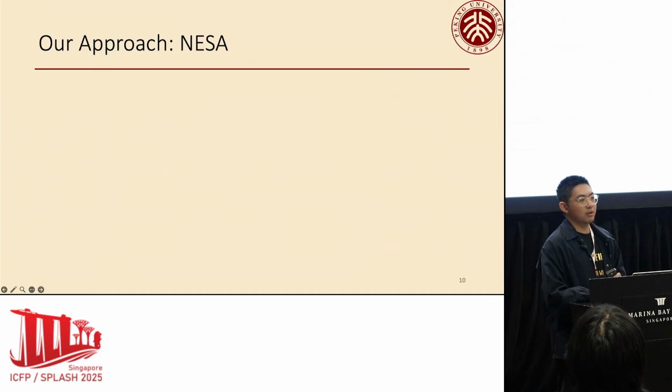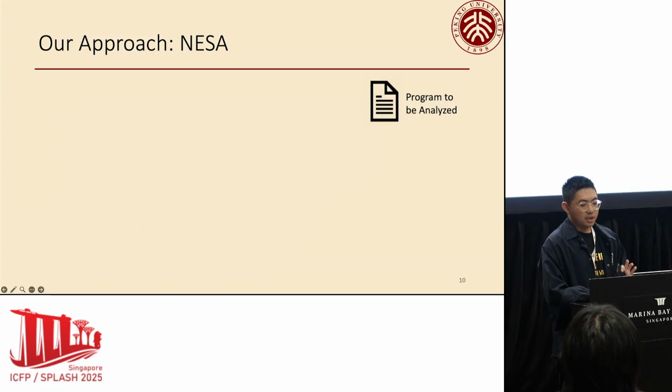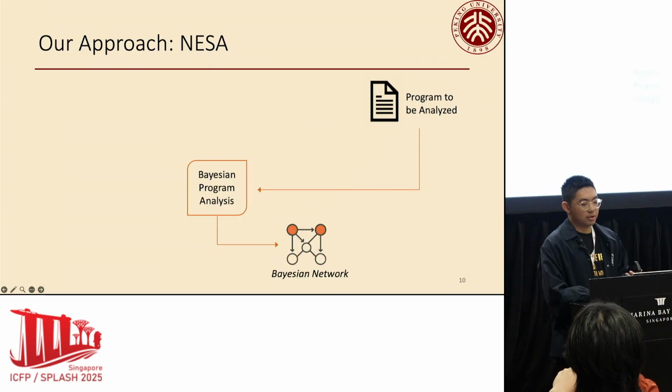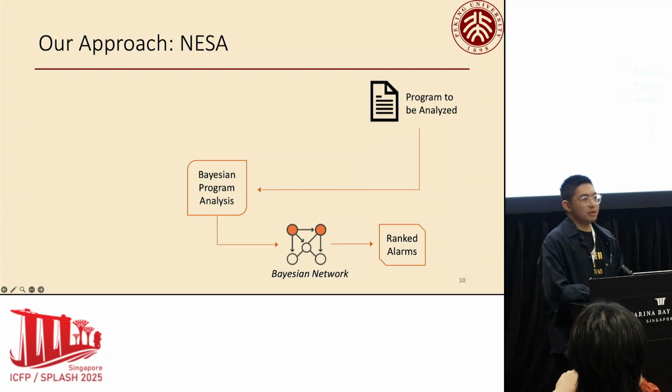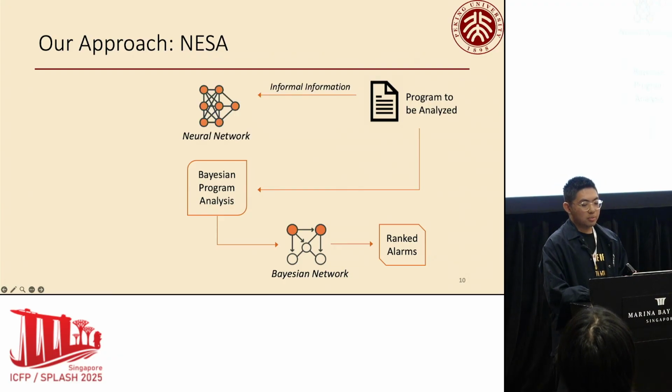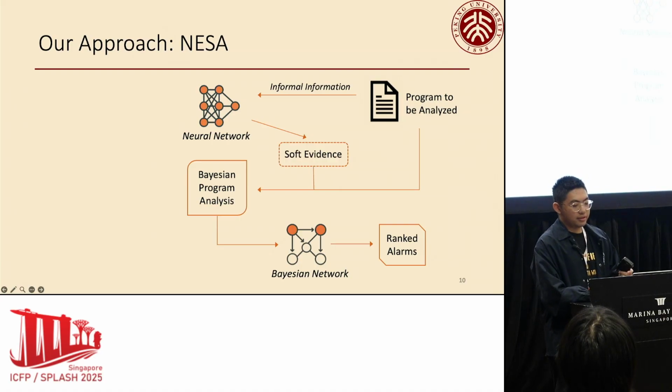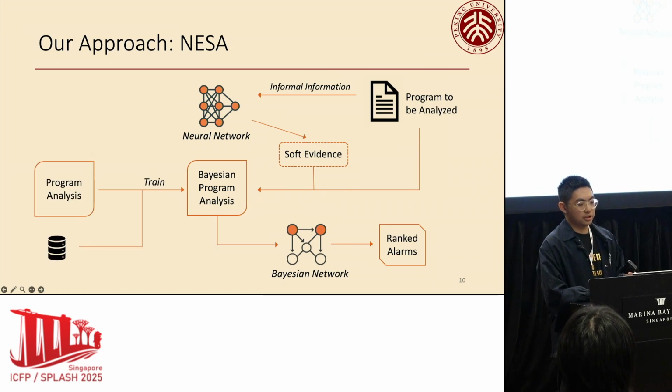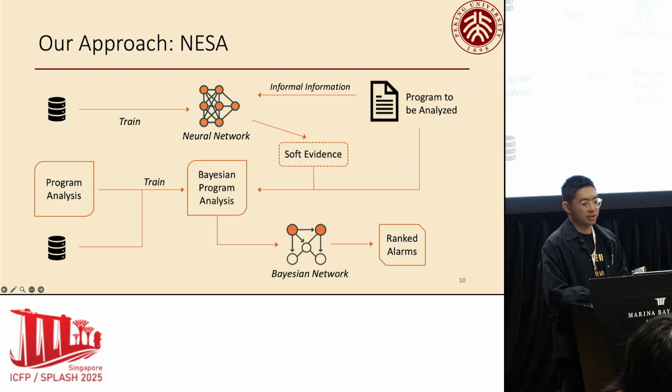So let me summarize our complete approach next. We start with a program to be analyzed. The Bayesian program analysis framework constructs a Bayesian network and calculates an alarm ranking. In parallel, our trained neural network processes the informal information extracted from the code to generate soft evidence. This soft evidence is then used to refine the probabilities of the alarms, producing a posterior ranking. And the Bayesian program analysis and the neural network can be trained offline.